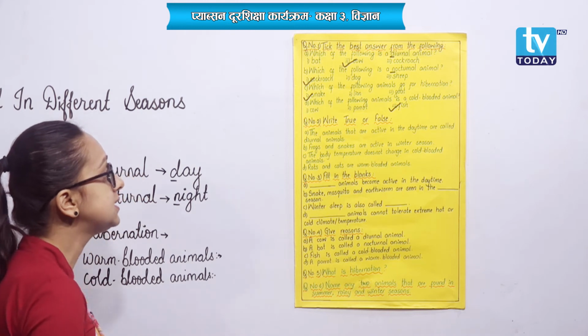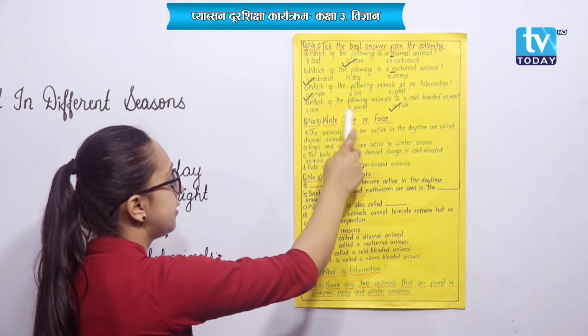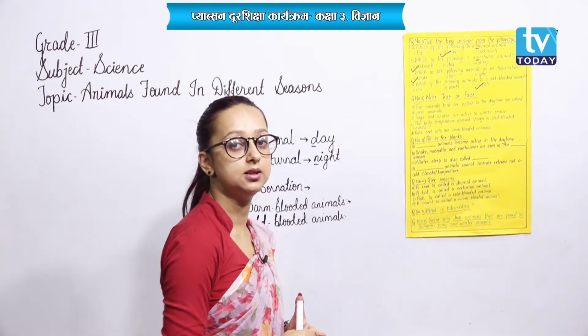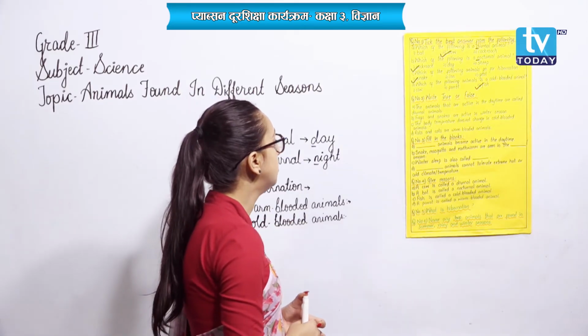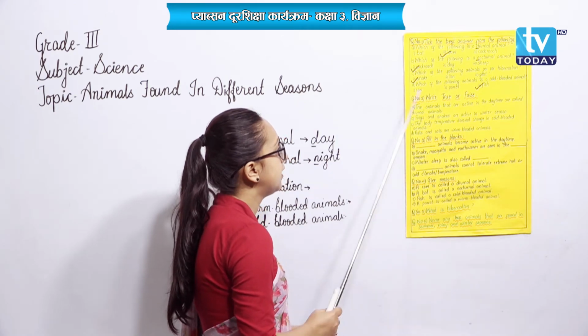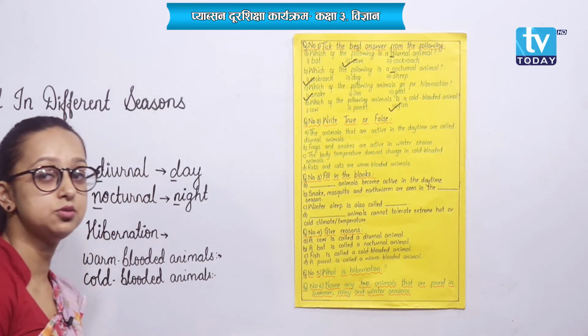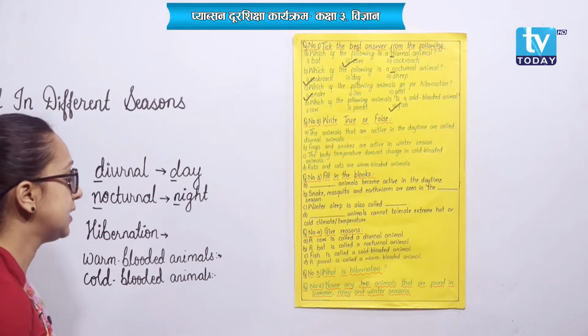Among those options, cow is a mammal, parrot is a bird, so that fish is a cold-blooded animal. Understood? Now, question number 2. Write true or false. If it is true, write true, and if it is wrong, you need to write false.